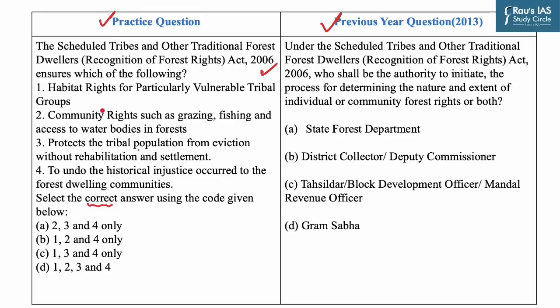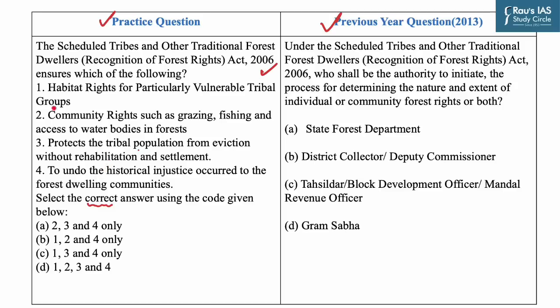Now the Forest Rights Act 2006 recognizes the rights of the forest dwelling tribal communities and other traditional forest dwellers to forest resources on which these communities were dependent for a variety of needs, including livelihood, habitation, and other socio-cultural needs. The Act encompasses rights of self-cultivation and habitation, which are usually regarded as individual rights, and community rights such as grazing, fishing, and access to water bodies in forest, and habitat rights for PVTGs.